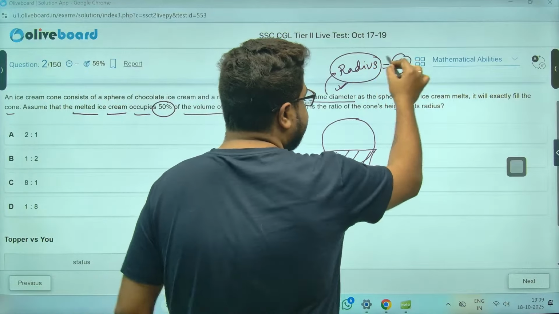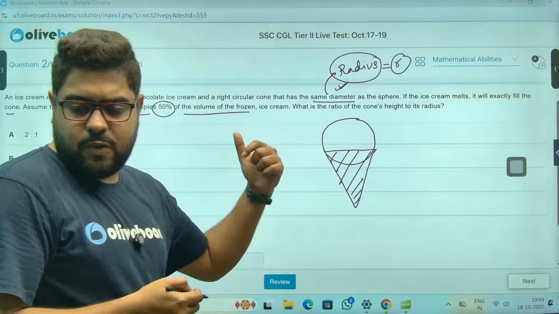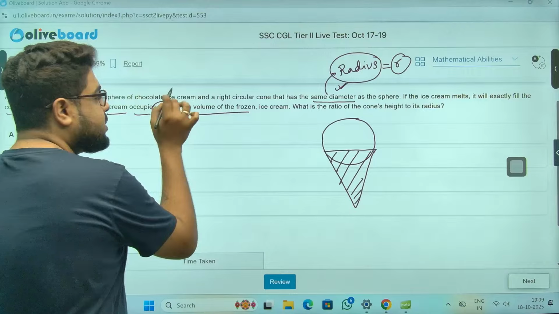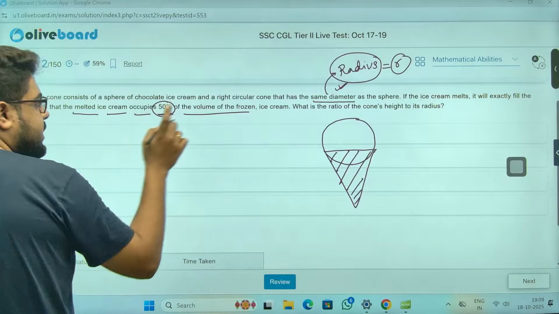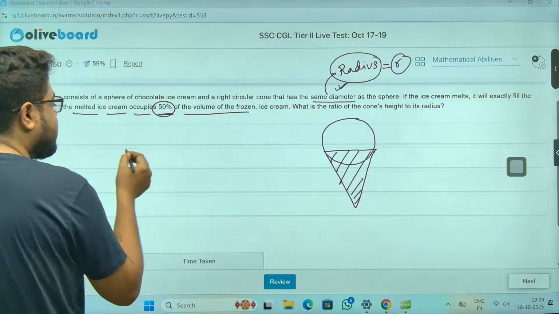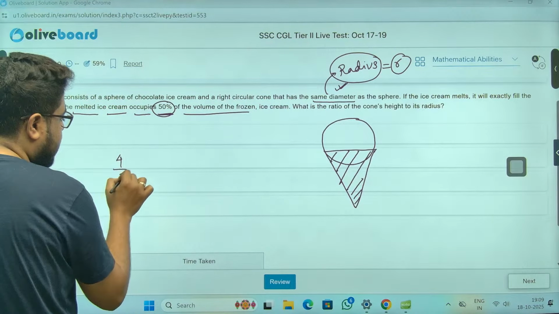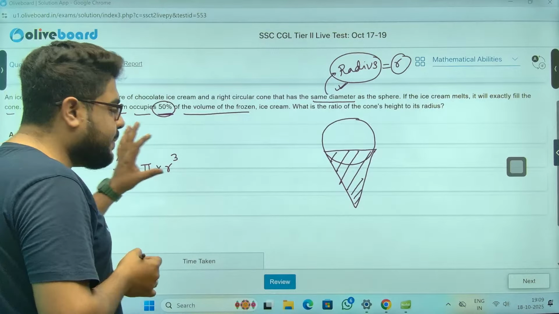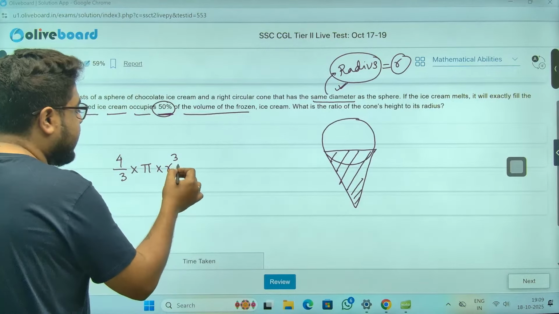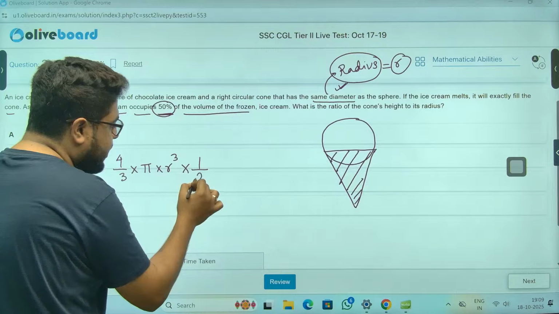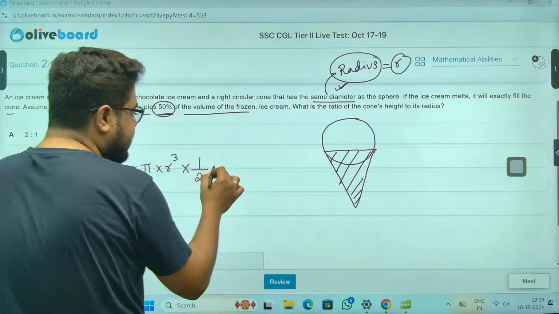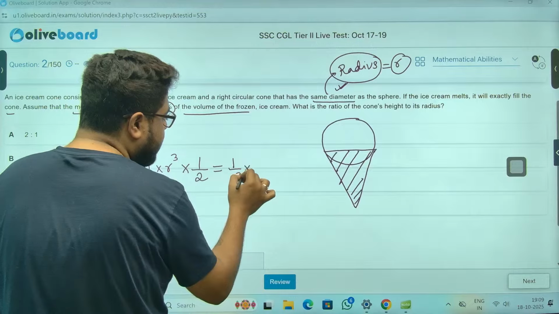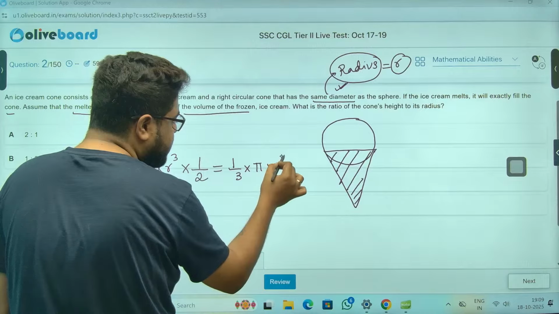R is the same for both the sphere and the cone. So equate the volume, not equal but again half, because 50% they have told us. The volume of the frozen ice cream is 4/3 pi r cube. When it melts, its volume will decrease by 50%, meaning it will remain half. That is equal to exactly the volume of the cone, 1/3 pi r square h.